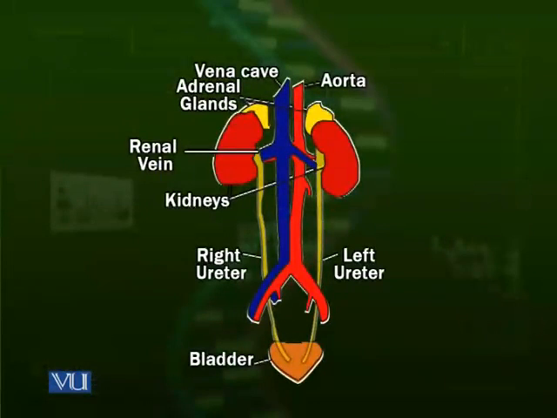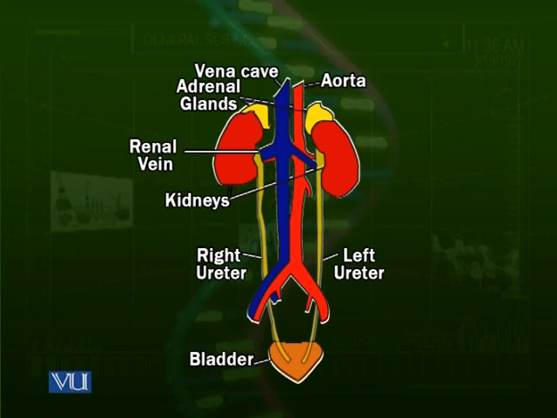So the excretory system is extremely important, and the major organ which is involved in the human excretory system is the kidney. There are other accessory structures which are associated with the kidneys. Let us have a look at a diagram to look at the structure of the human excretory system. This diagram shows the excretory organs in human beings.